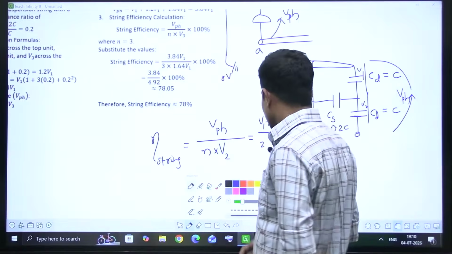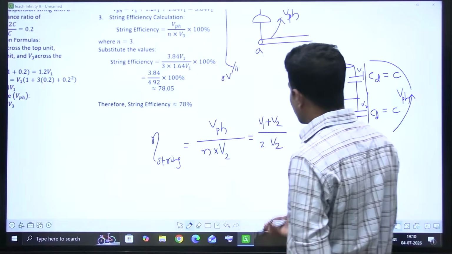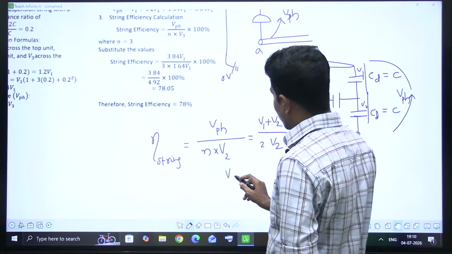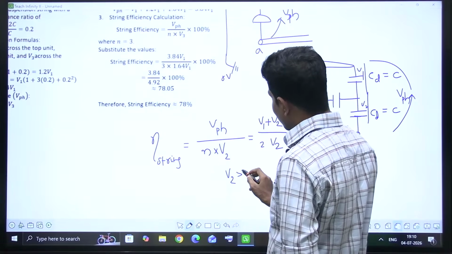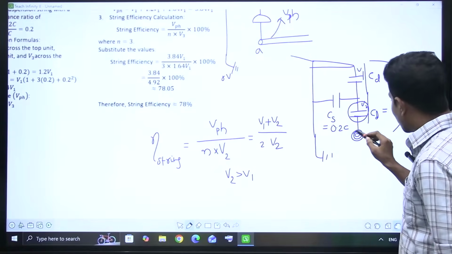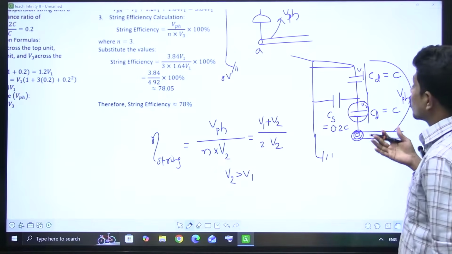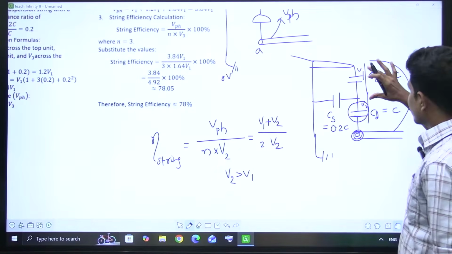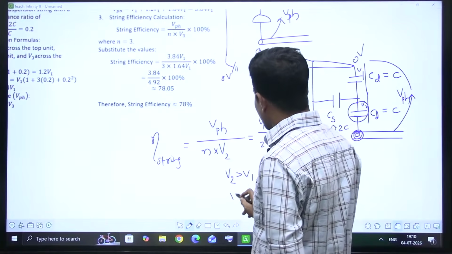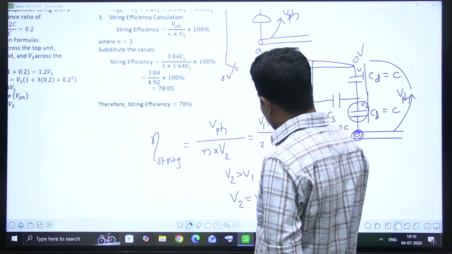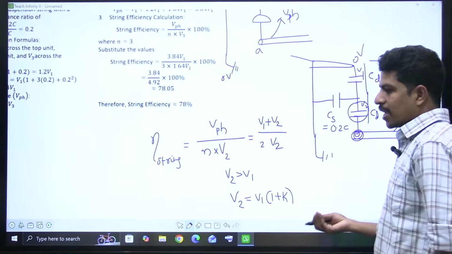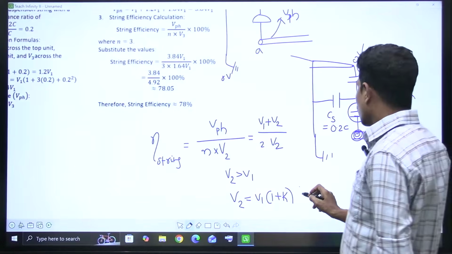Now, okay sir, but neither V1 nor V2 is given. How to do that? Okay, but there is a relationship between V2 and V1. In fact, V2 is greater than V1, as we know that the disk near the conductor will share more voltage than the disk near the tower. Sir, what is the exact relationship? V2 is V1 into 1 plus K times extra, 1 plus K times it is going to be, right? Sir, what is K then?